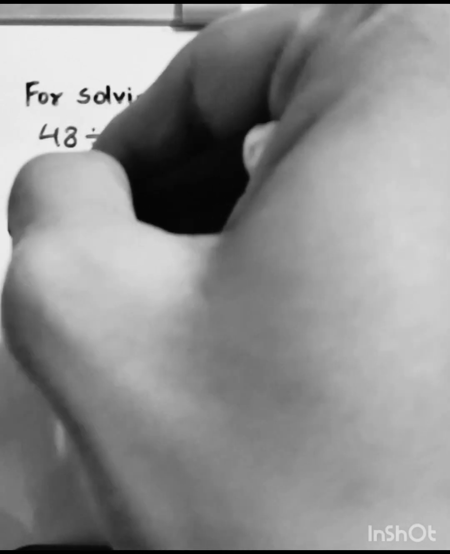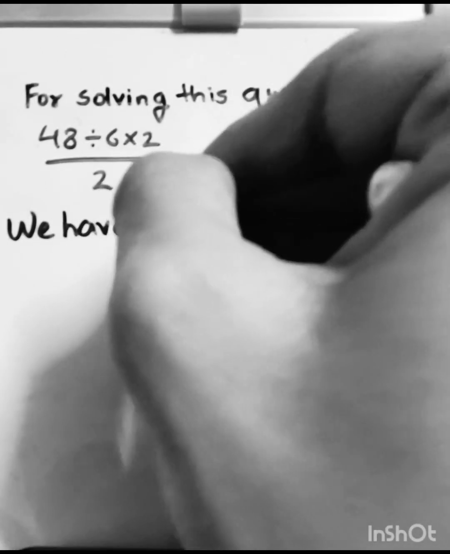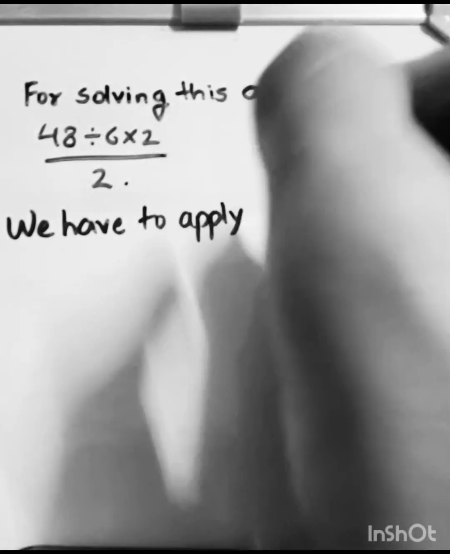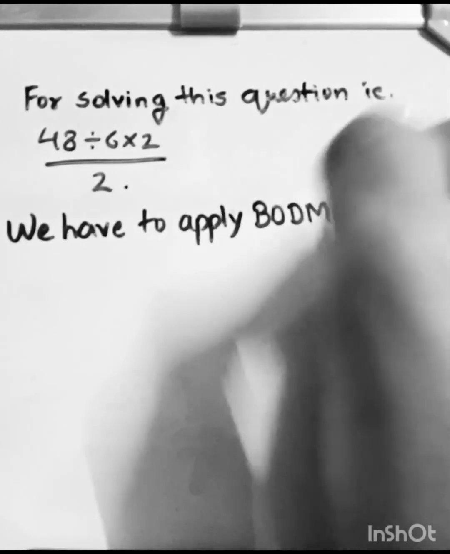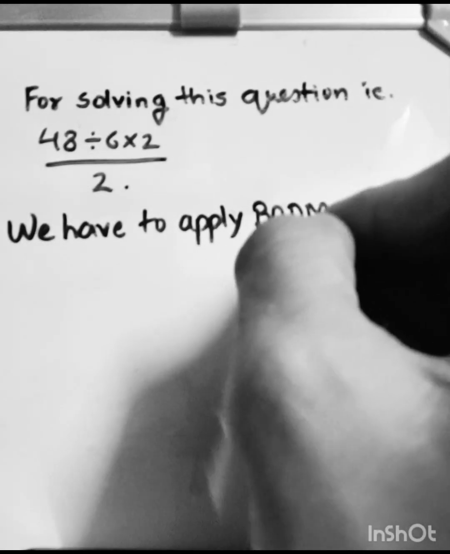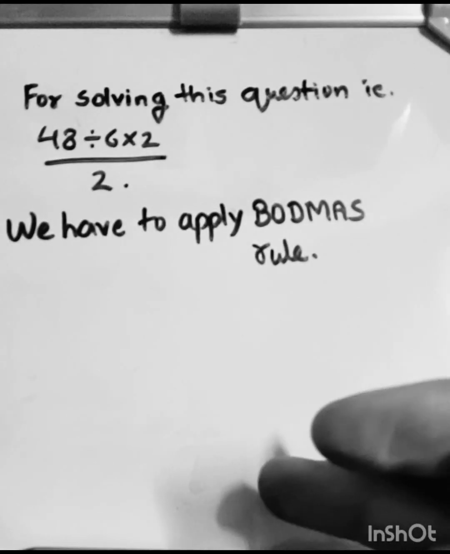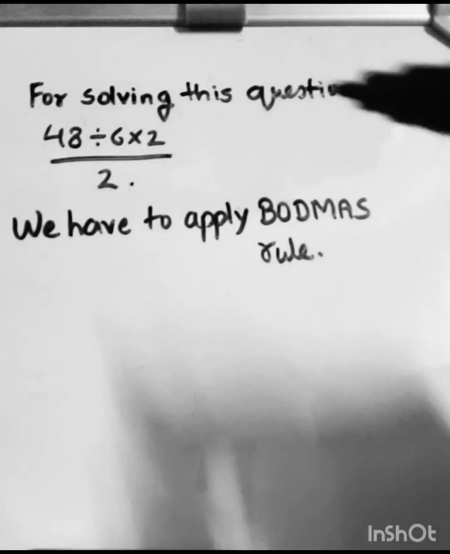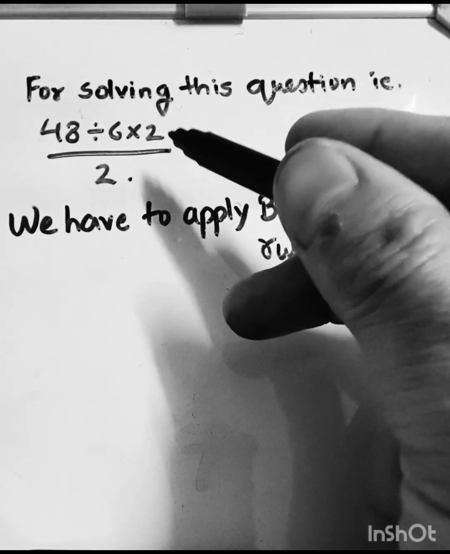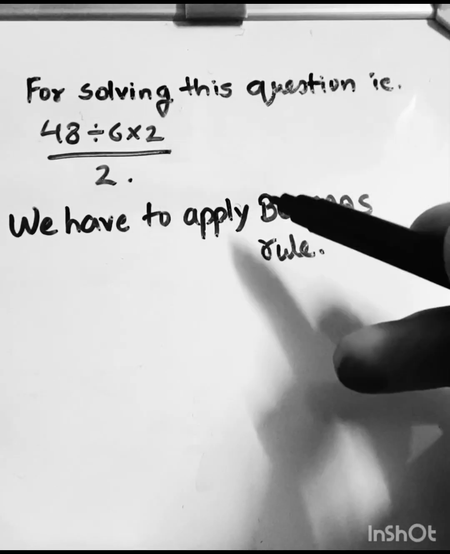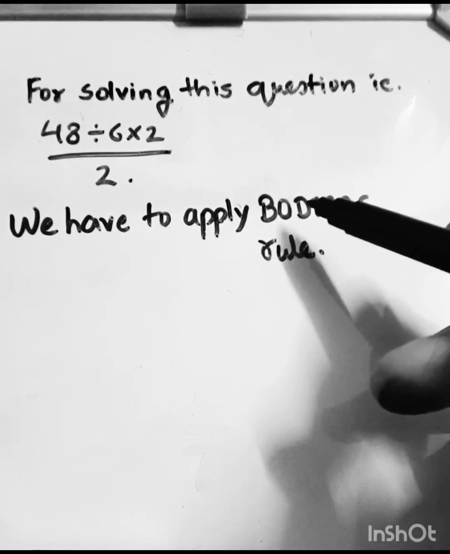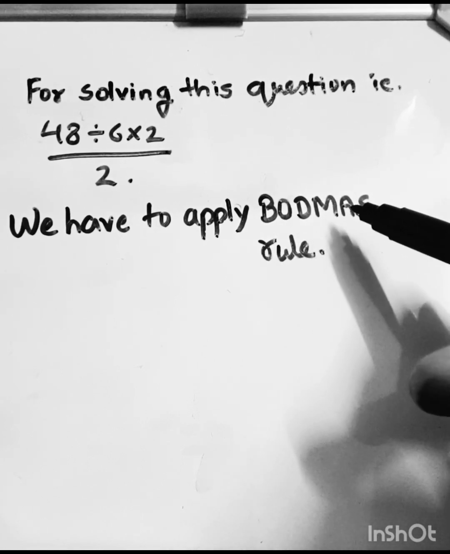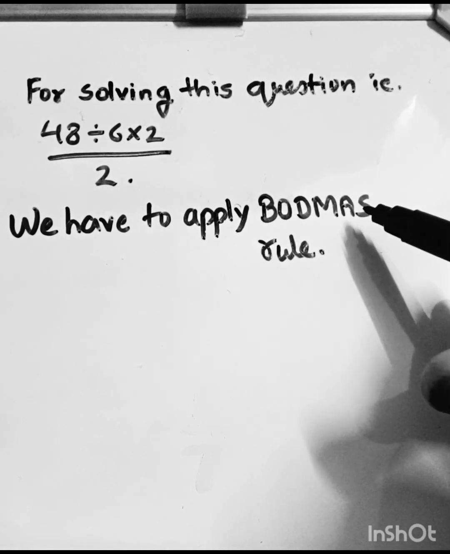So we have to apply the BODMAS rule. Okay, what is the BODMAS rule? This rule says that while solving such type of question, we have to follow the steps. Steps means B stands for bracket, O stands for order or power, D stands for division, M stands for multiplication, A stands for addition, and S stands for subtraction.